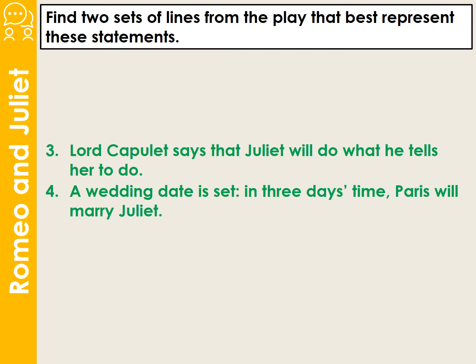Okay, now your next job is to see if you can find 2 sets of lines that will best represent the statement. So let's have a look at number 3. Lord Capulet says Juliet will do what he tells her to, and a wedding date is set. Well, I appreciate you haven't got the script in front of you, so let's have a look at the lines that we've got here.